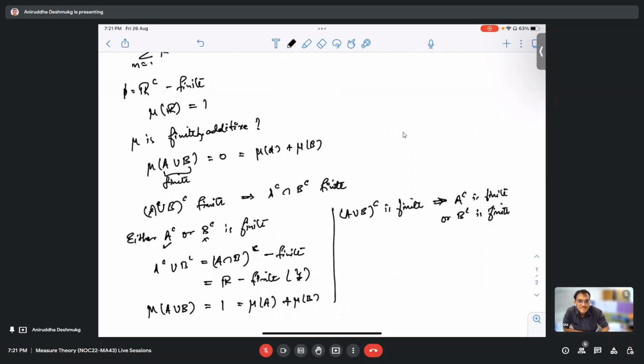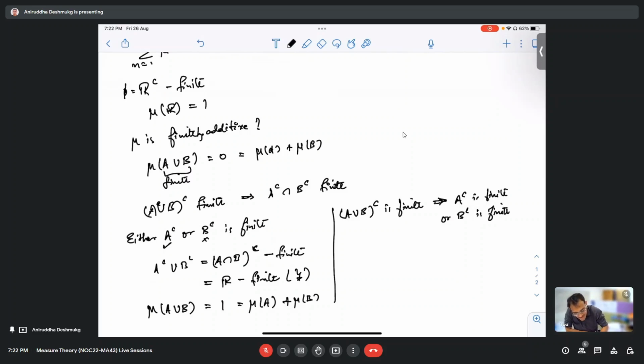Wouldn't it be A complement union B complement? No, why would we take A complement union B complement? You're saying that A union B complement is finite, which implies that. Actually, yes, sorry, I got confused. Yes, this step is clear.